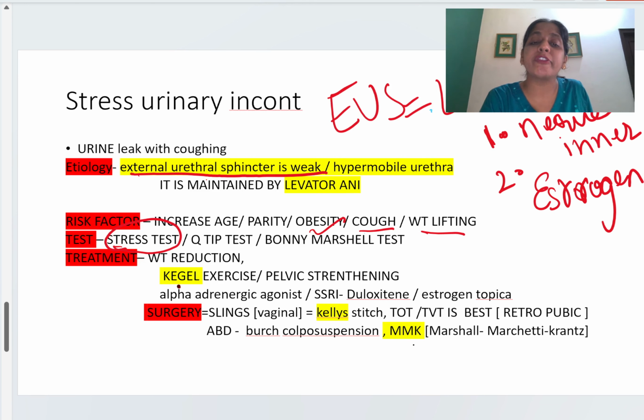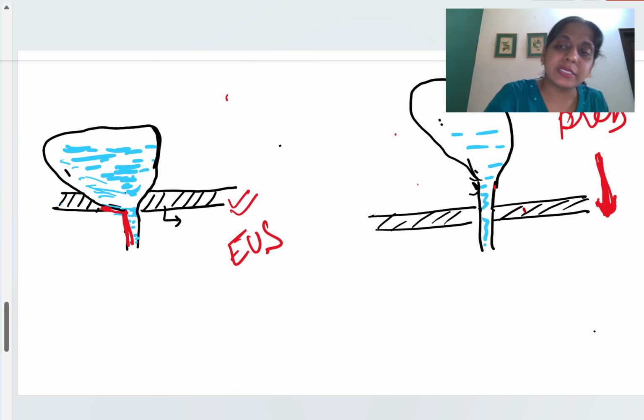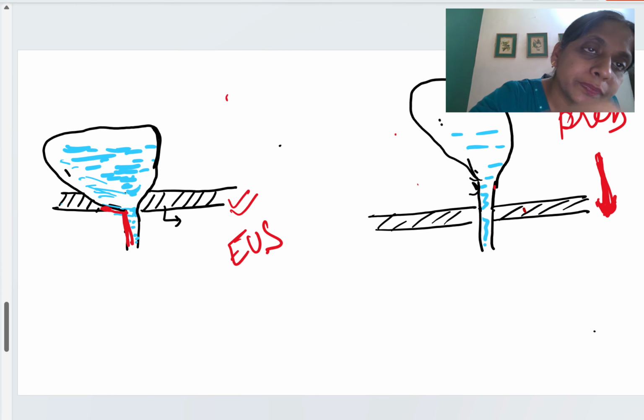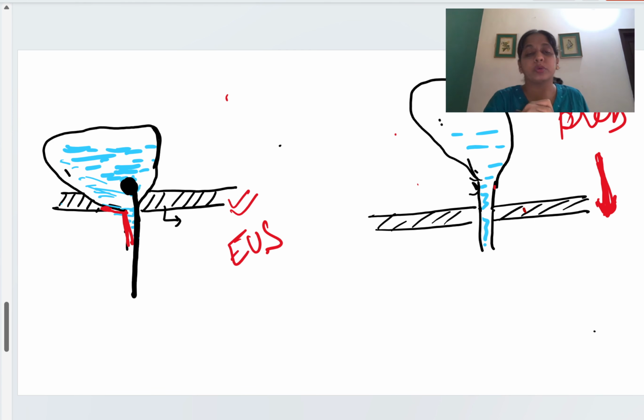Okay, then next is the Q-tip test. What is the Q-tip test? For example, this is a case when abdominal pressure is increased. Here we put a stick with a cotton swab on the upper end. So this type of stick with a swab at the upper end, we put in. This is known as the Q-tip.